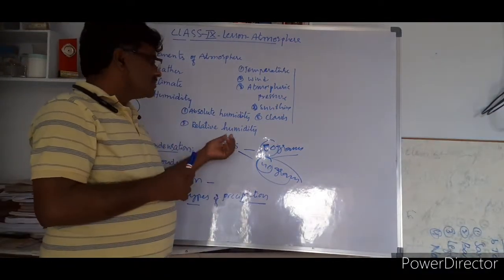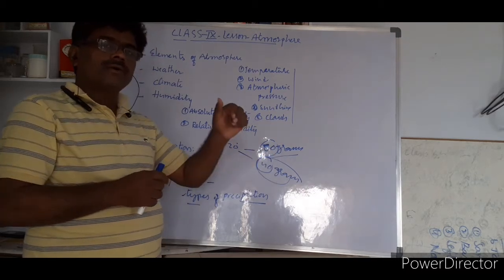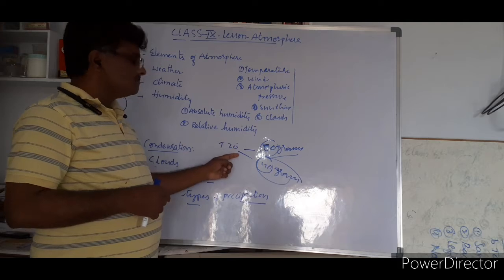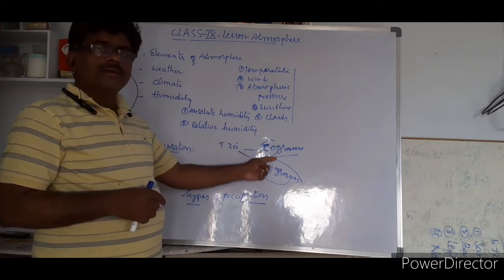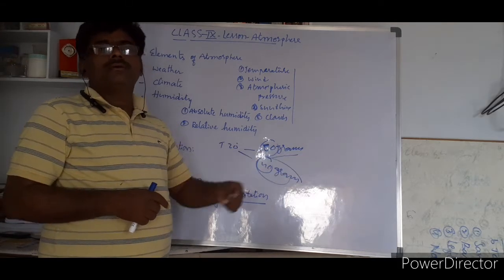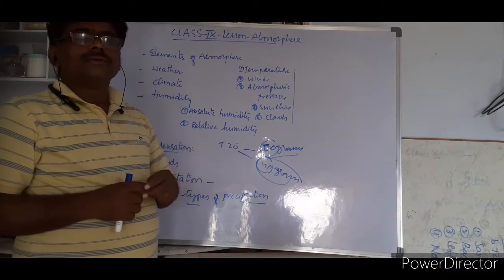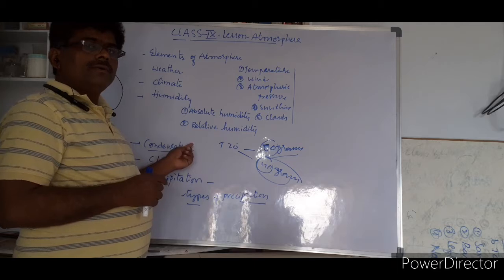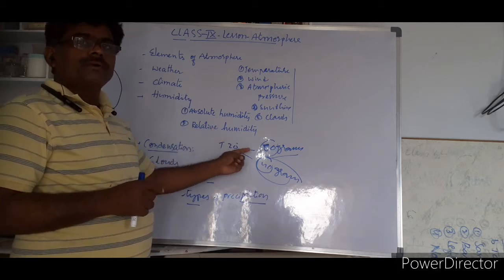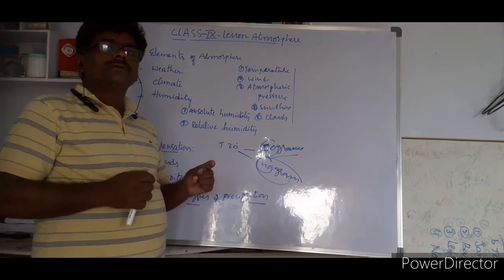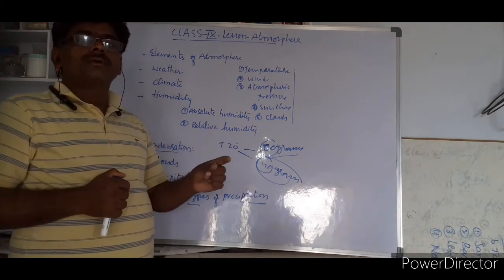When relative humidity is 100%, at that time water vapor changes into droplets of water. So when relative humidity reaches 100%, condensation takes place. Condensation is nothing but changing water vapor into droplets of water.